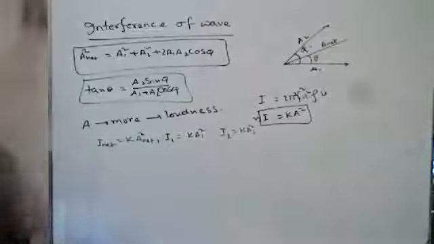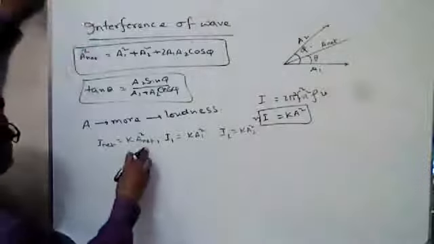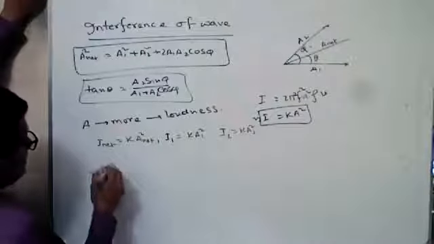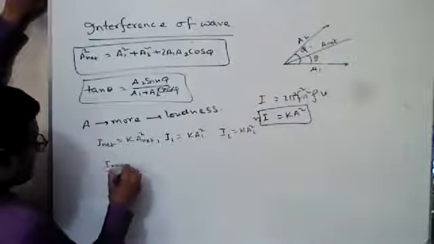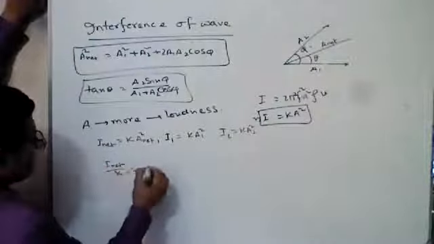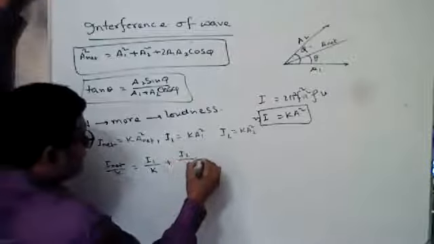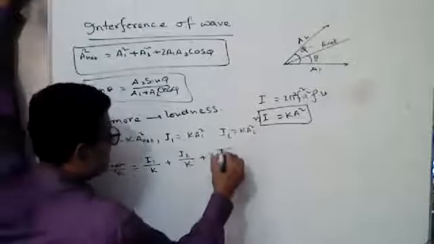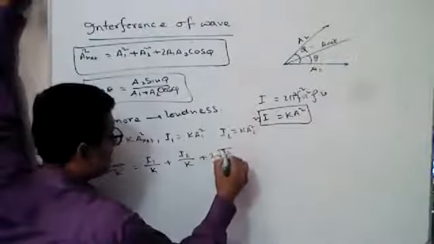Okay, so A net square will be I net by k equals I1 by k plus I2 by k plus 2 root over I1 by k into I2 by k into cos phi.